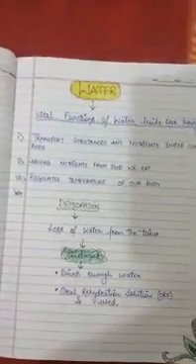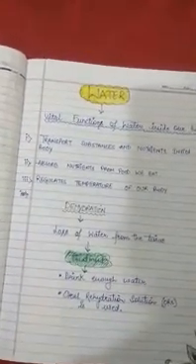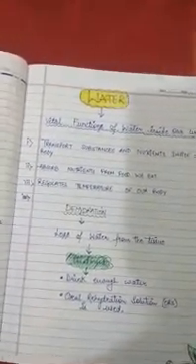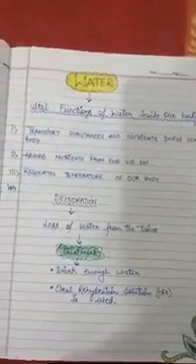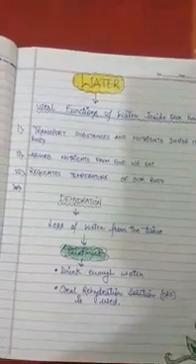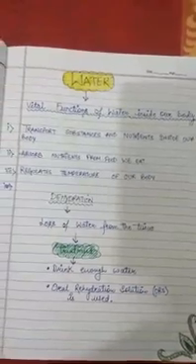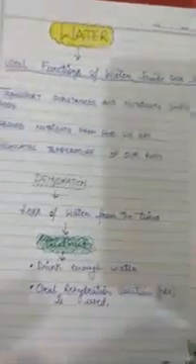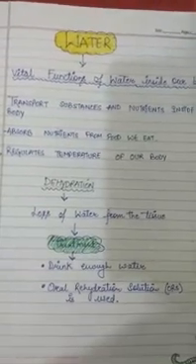Next is dehydration. It's an important concept. Our body loses water continuously as sweat, urine and vapor while breathing. Hence we need to replenish our body with water, otherwise it could lead to a condition called dehydration. In simple terms, dehydration is the loss of water from the tissue.